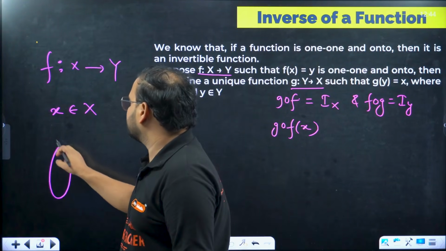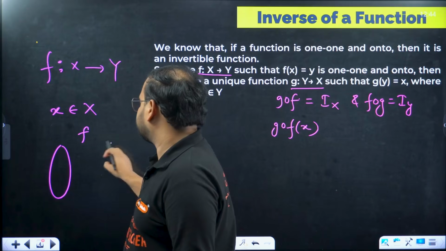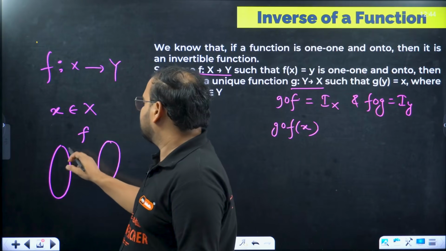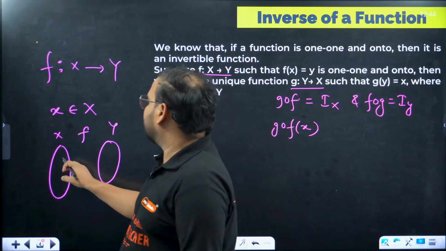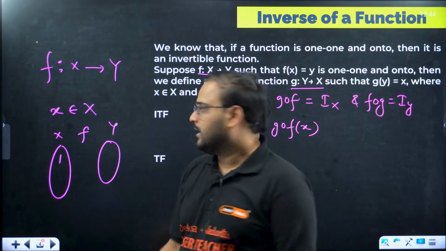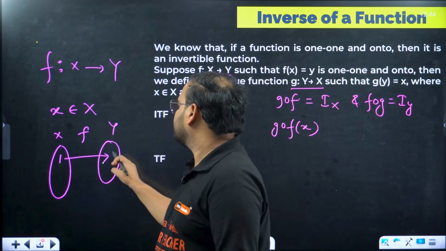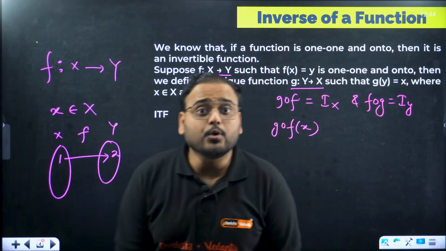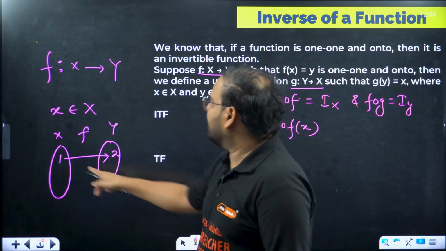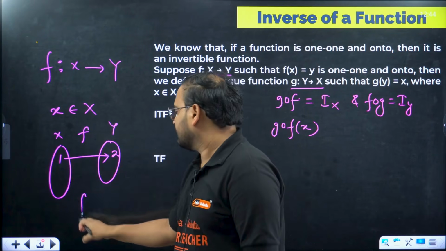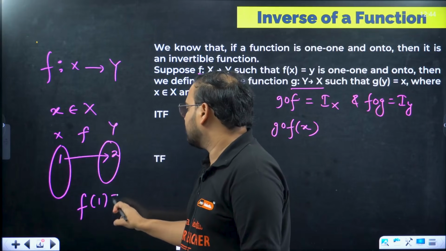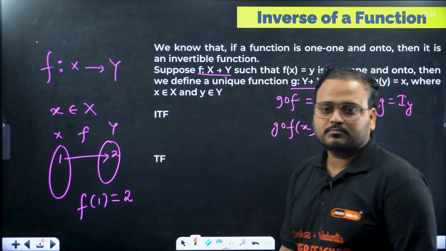If this is my function, let's say f, and let's say this is my set x, this is set y, and 1 is mapped to 2. Then if I take the value 1, what happens to f of 1? f of 1 becomes equal to 2, right?